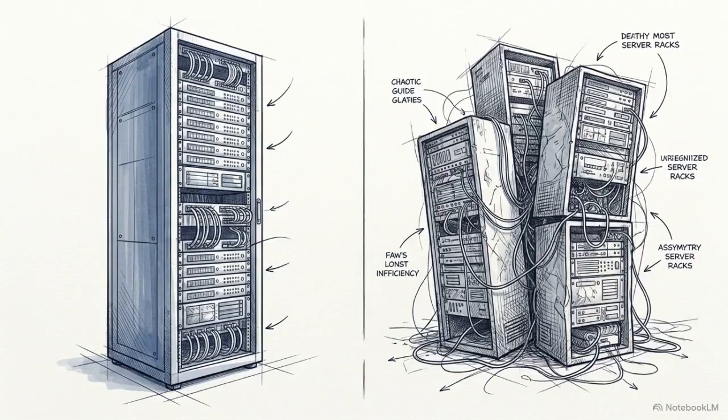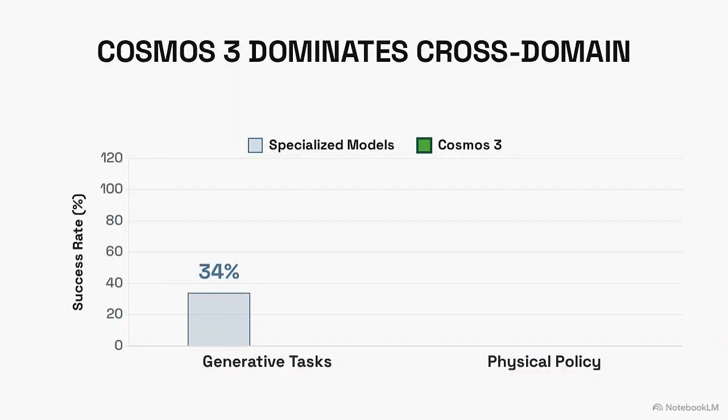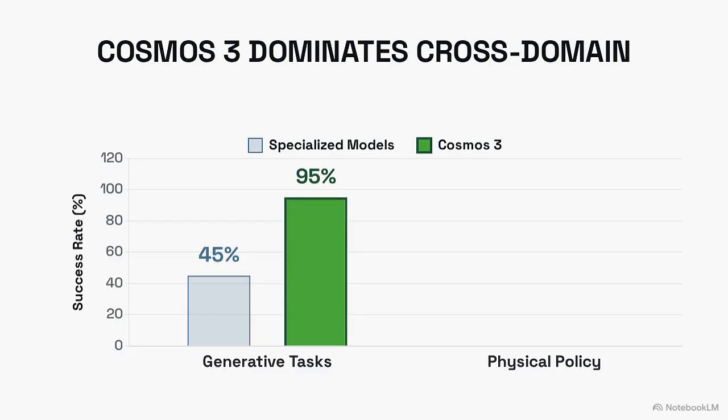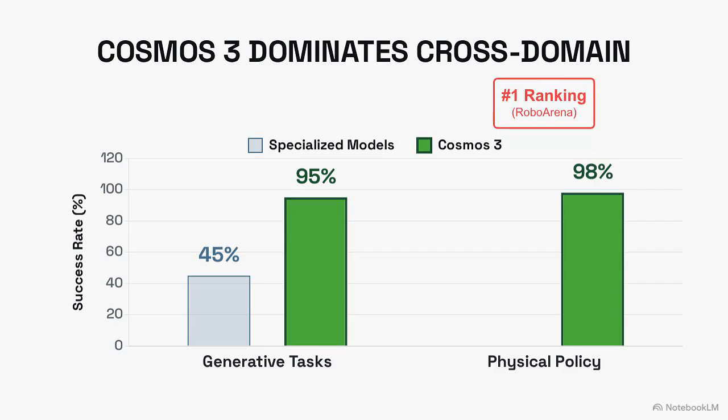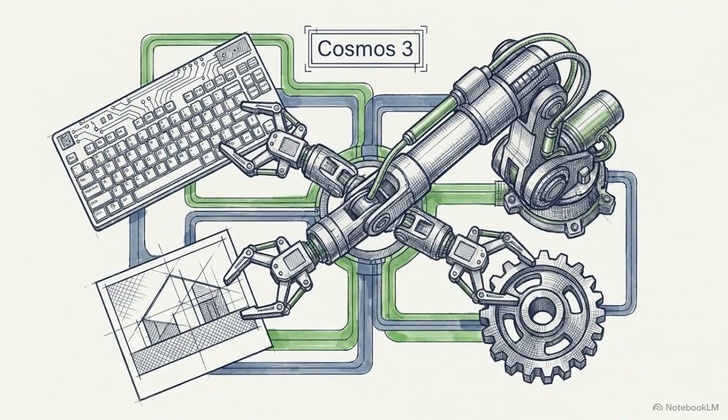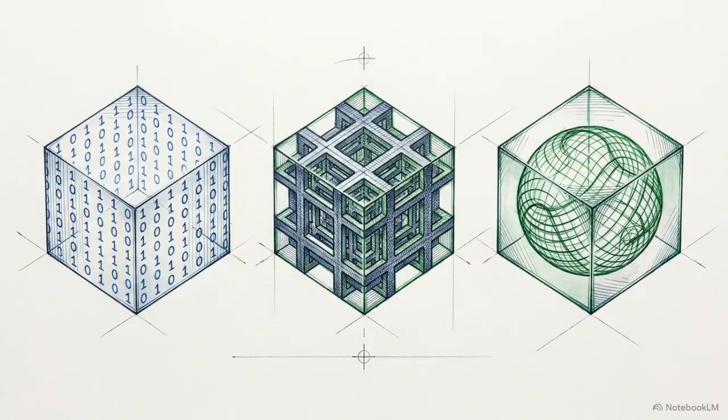We can verify this performance by looking at how Cosmos3 compares to specialized, single-purpose models. In purely generative tasks, Artificial Analysis ranks Cosmos3 as the best open-source text-to-image and image-to-video model available. It also leads in physical policy tasks, achieving the top ranking on the RoboArena benchmark. A single generalist system has outperformed models designed specifically for individual domains. To support wider research, Nvidia has released the code, checkpoints, and synthetic datasets to the public.